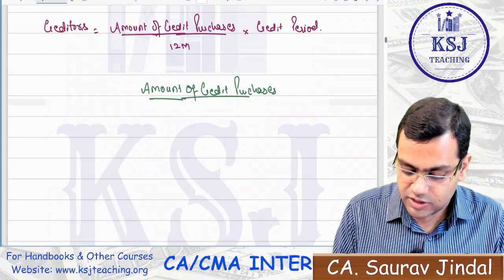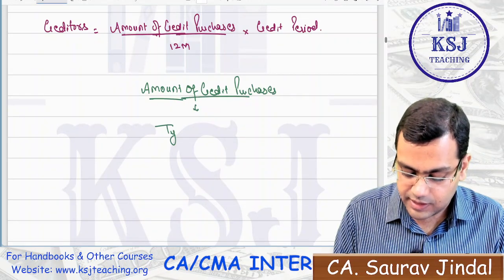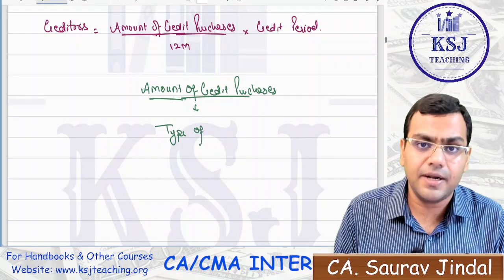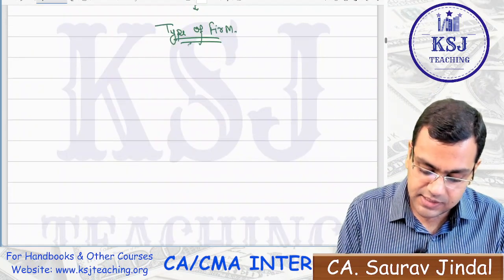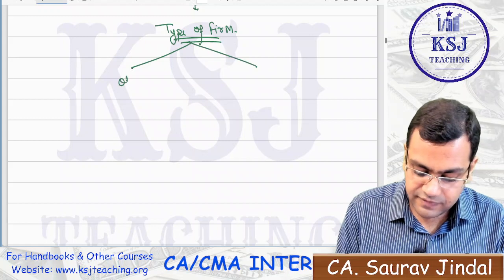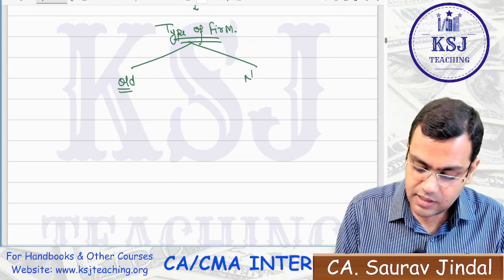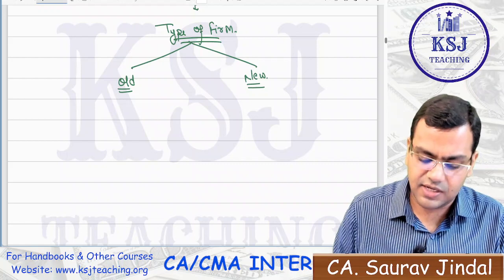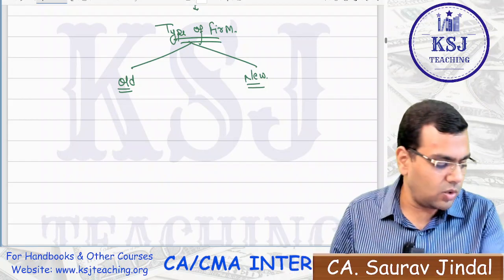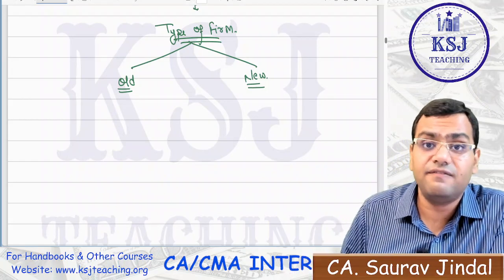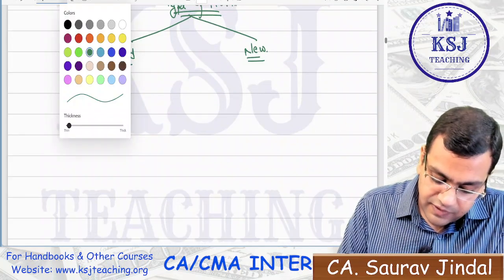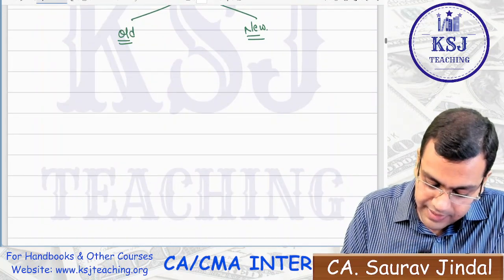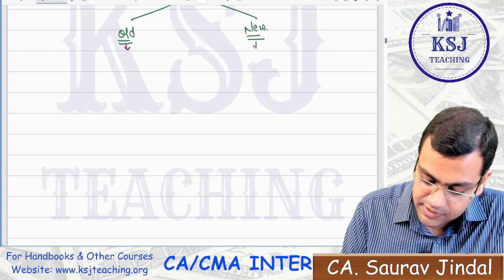Amount of credit purchases will depend upon the type of firm. Sir, what is meant by type of firm? The type of firm means whether it is an old firm or a new firm. Why, sir? Why is it dependent upon the old and the new firm? Listen to it very carefully. What will happen in case of an old firm?